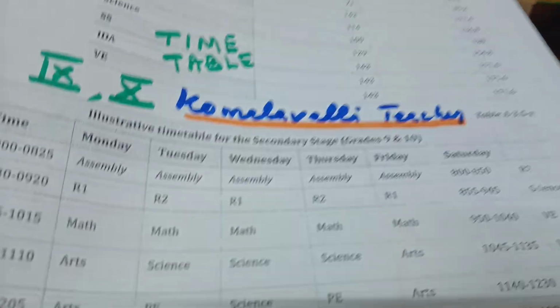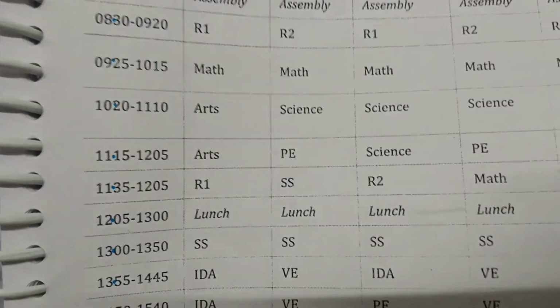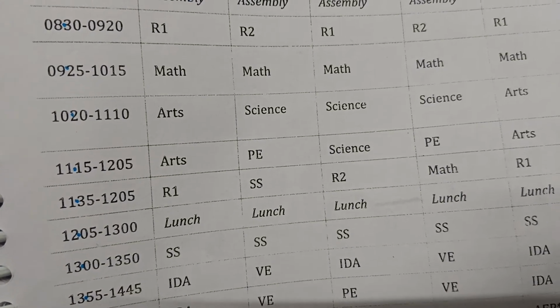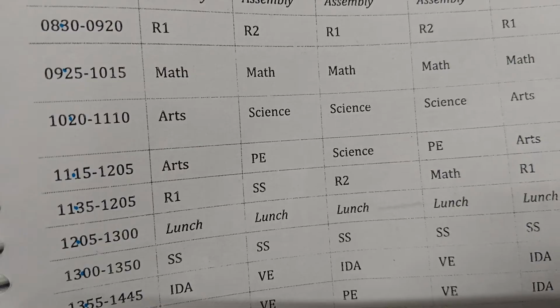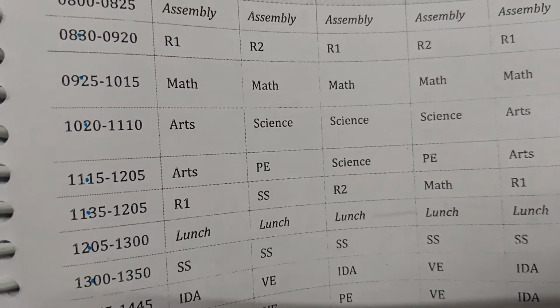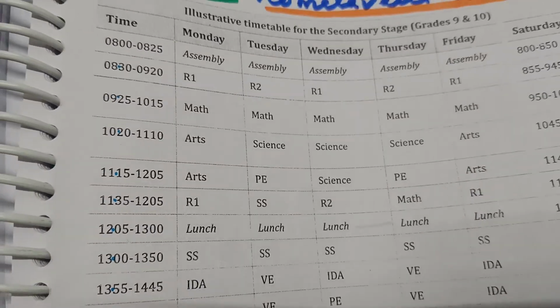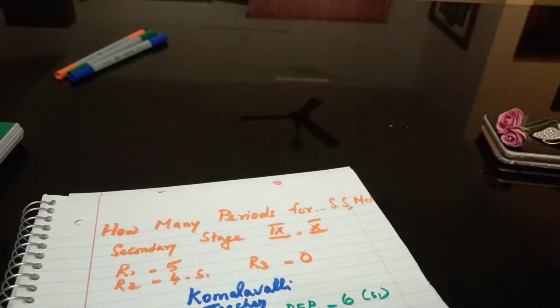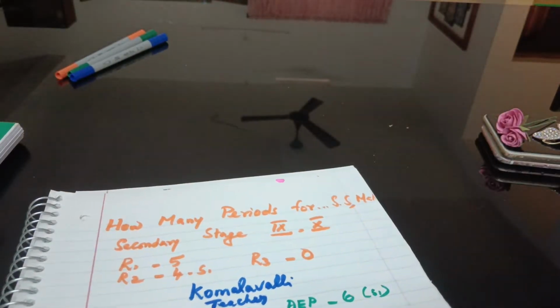See, here the timetable says 11:15 to 12:05, then comes 11:35 to 12:05, 12:05 to 3. So there comes one doubt. That is why I am not reading out this illustrative timetable.